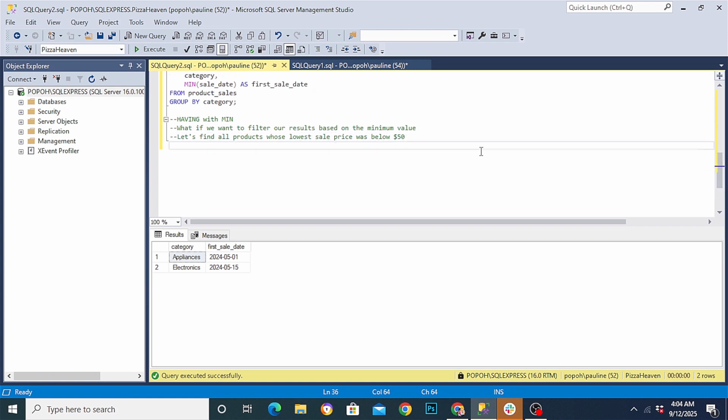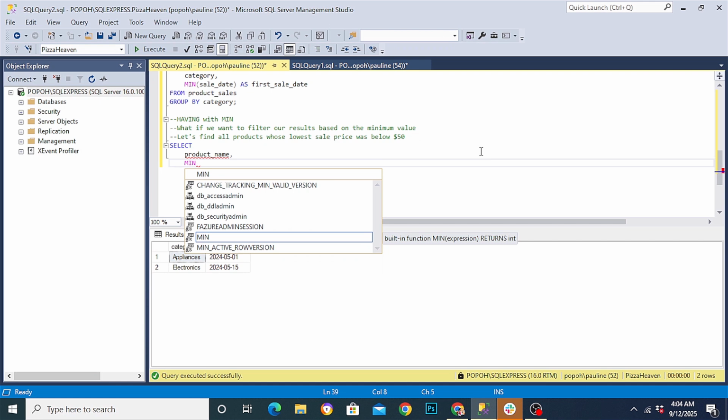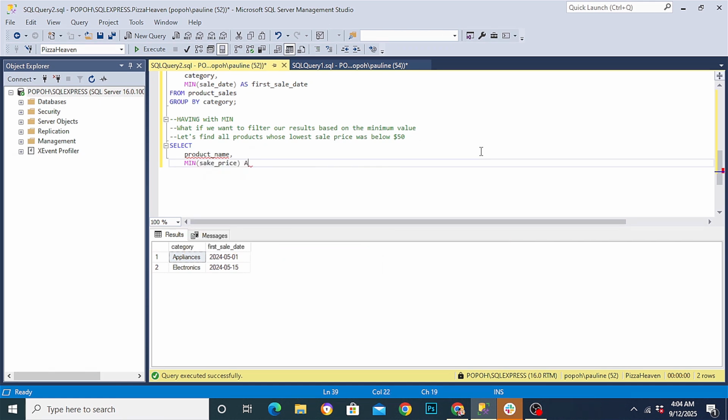So for us to do that, we'll start by writing SELECT. And since we are finding all products whose lowest sale price was below $50, we'll start with the product name, because we're finding products. So the product name column. Then we find the minimum of the sale price column, and this will be AS minimum price.